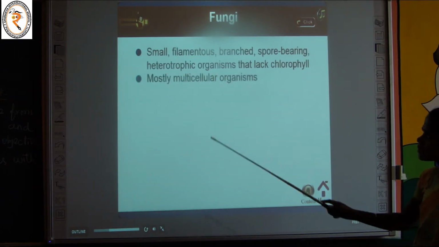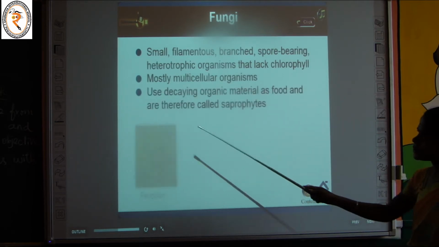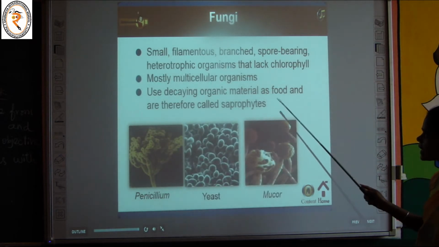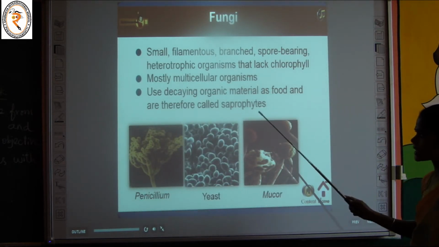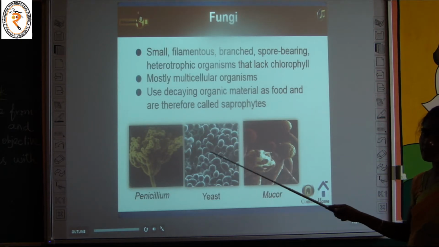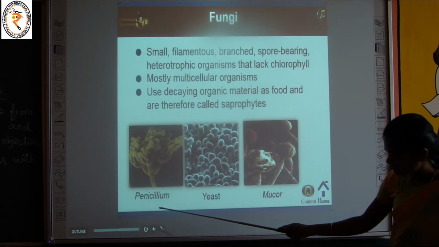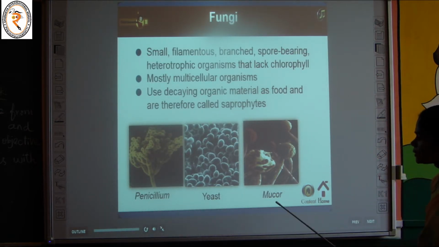Okay, the next one, mostly multicellular organisms. They use decaying organic material as food and are therefore called saprophytes. We already know that fungi have heterotrophic nutrition. Why? Because they depend on other animals and plants. See how they get their food: only from decaying organic material can they get food items. So they are called heterotrophs and also saprophytes. The examples of fungi are penicillium, yeast and mucor.